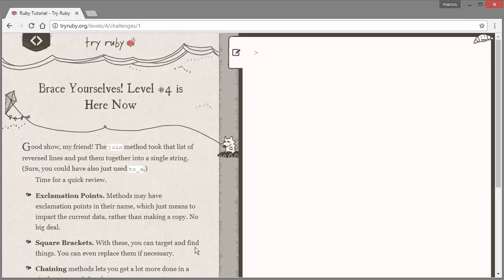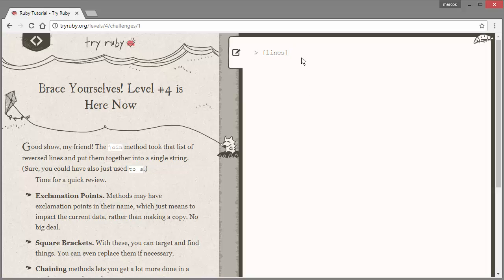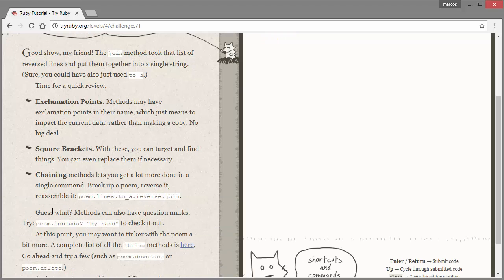Square brackets, with these you can target and find things, even replace them if necessary. So this is just this. Lines, that's the square brackets. Chaining methods lets you get more done in a single command. Break a poem, reverse it, reassemble it. Chaining is just this. We're using a lot of methods. You get the point. Okay, and that's pretty much it.